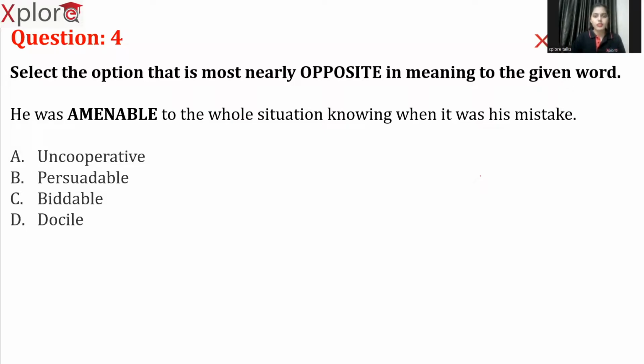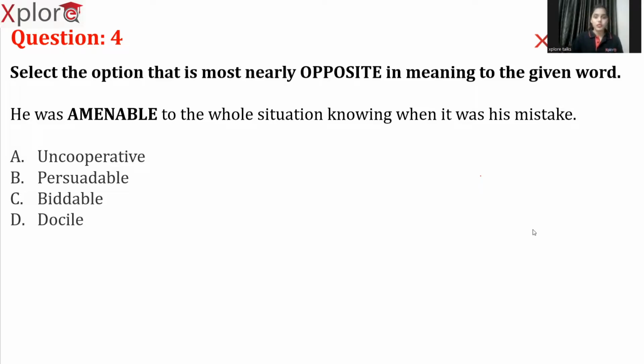So we need to identify the opposite term of the highlighted word in the sentence given here. And the question is, he was amenable to the whole situation, knowing it was his mistake. Uncooperative, persuadable, biddable, docile. So, what is the right answer here?